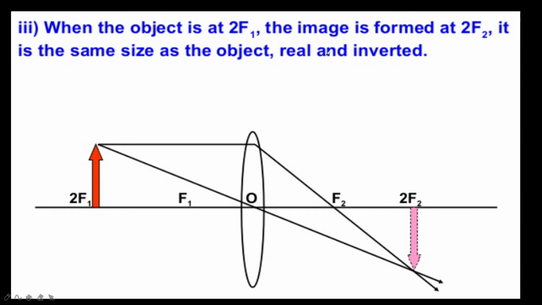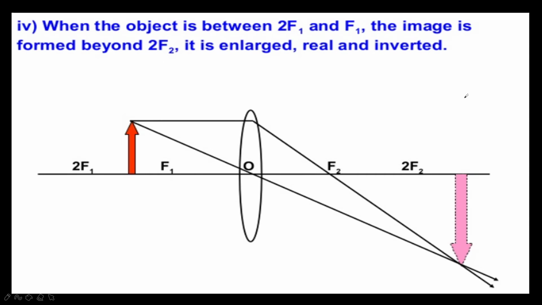Next one is when the object is at 2f1, the image is formed at 2f2. It is the same size as the object. Always it is real and inverted, same size here. Like C, how in the concave mirror we found, if the object is kept at C, the image also will form at C. So here also, this type of image formation is used in terrestrial telescopes, as an erecting lens for the inverted image formed by the objective lens of the telescope.